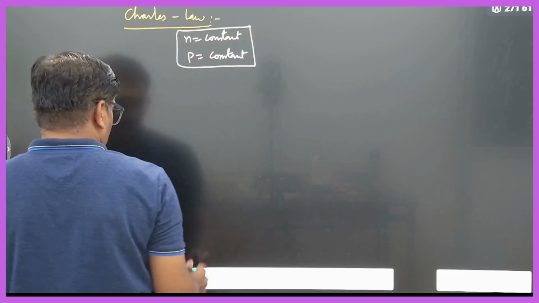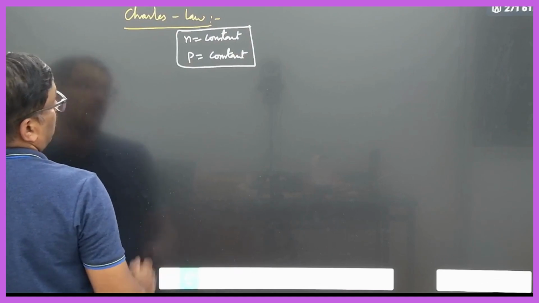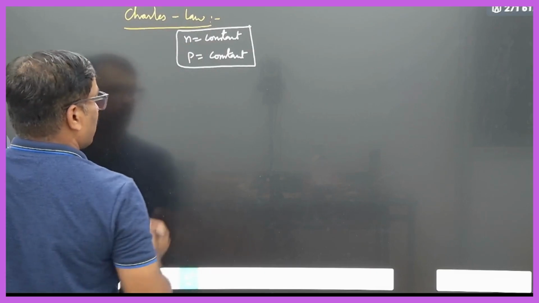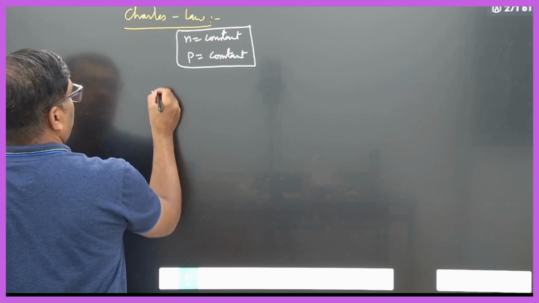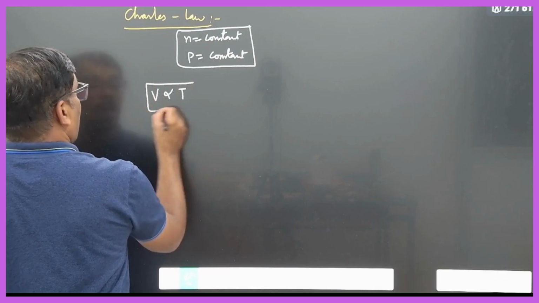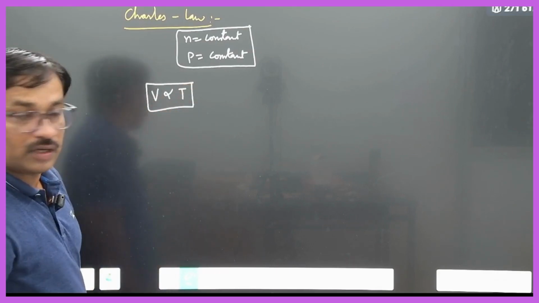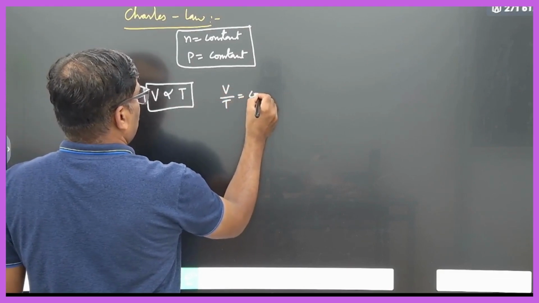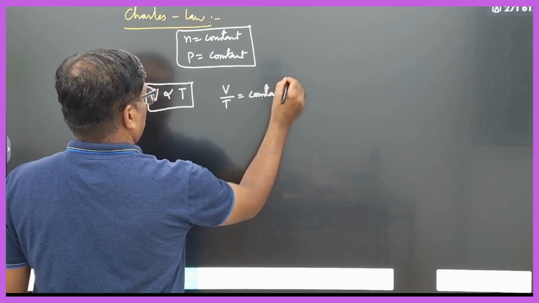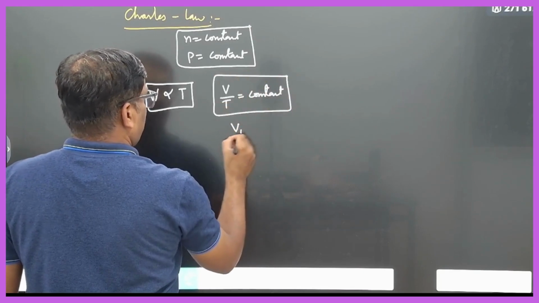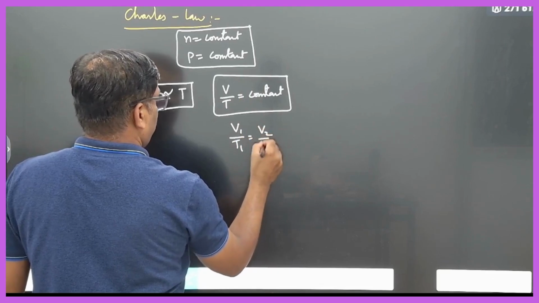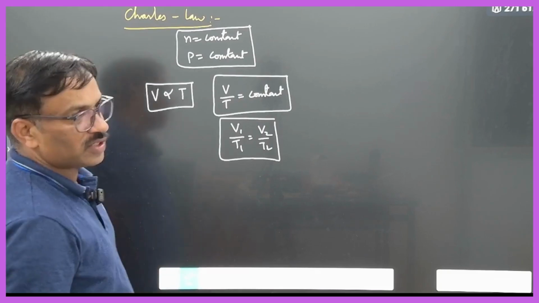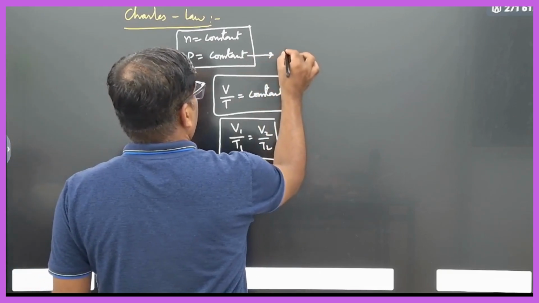Here pressure is constant, number of moles, the mass of a gas, is constant. Therefore the volume of a gas is directly proportional to the absolute temperature. We can rewrite it as V by T is constant. So what can you write now? V1 by T1 is equal to V2 by T2. Clear? So pressure is constant, we can call it an isobaric process.